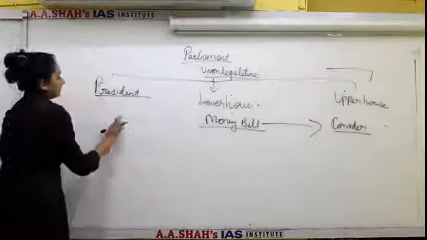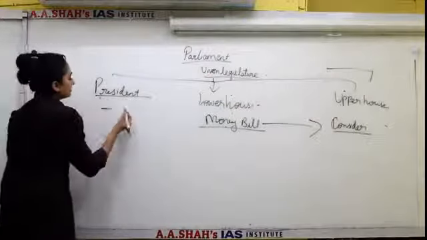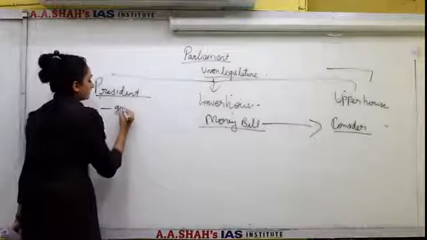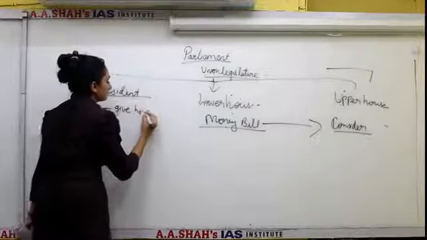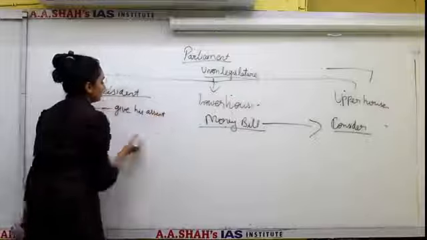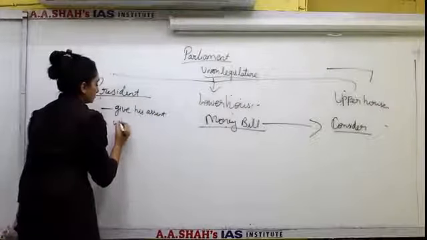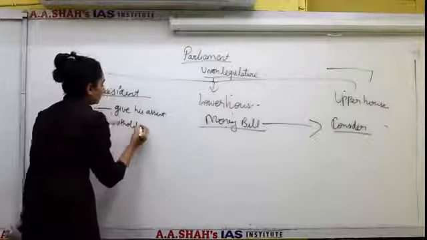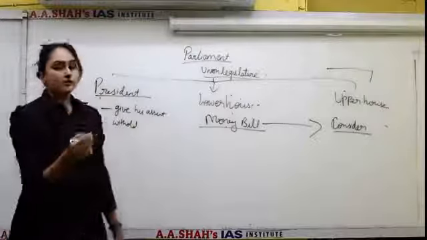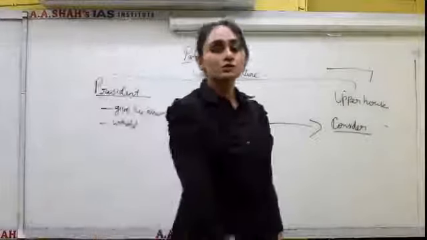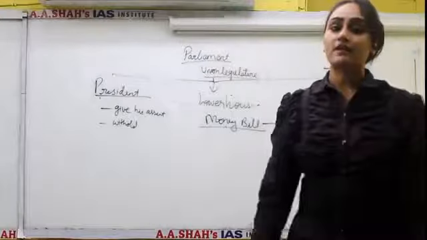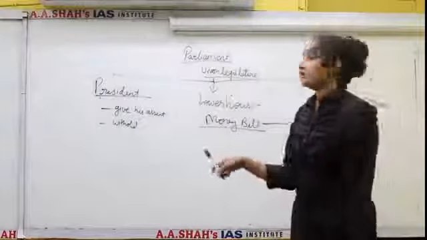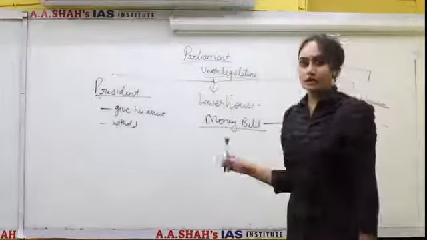Now, when this bill comes to the President, he can give his assent or withhold it, but he cannot return the bill because the bill has been introduced in Lok Sabha by his recommendation only. So he cannot return the bill to the Lok Sabha again.